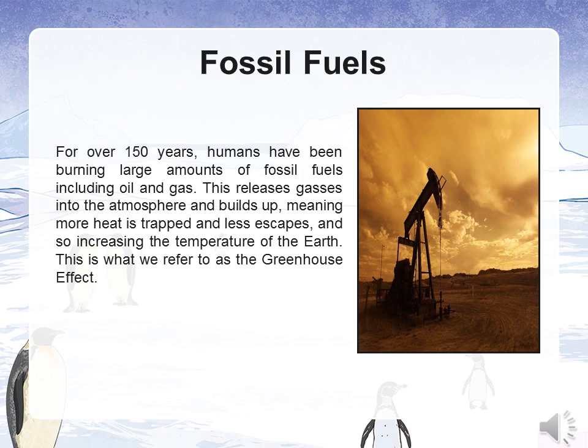Fossil fuels. For over 150 years, humans have been burning large amounts of fossil fuels including oil and gas. This releases gases into the atmosphere and builds up, meaning more heat is trapped and less escapes, and so increasing the temperature of the Earth. This is what we refer to as the greenhouse effect.